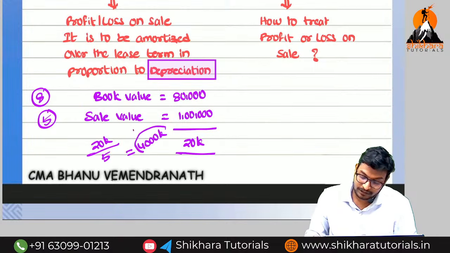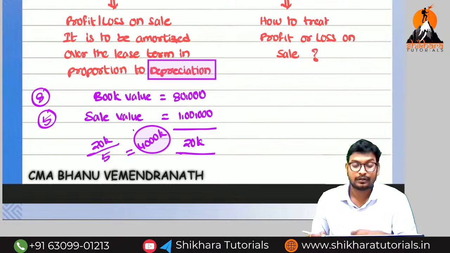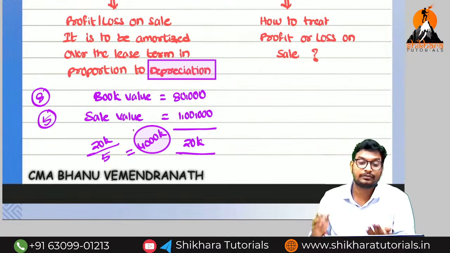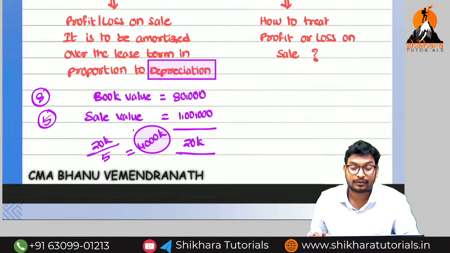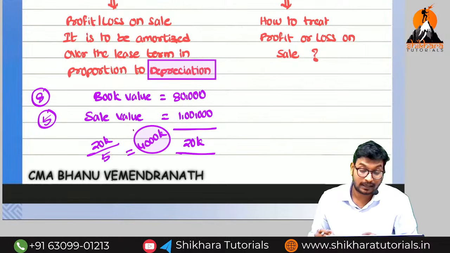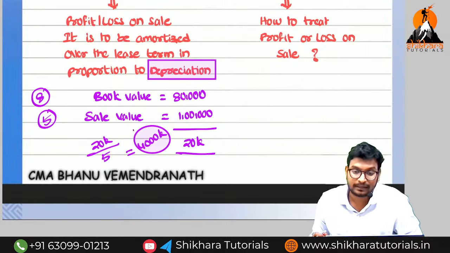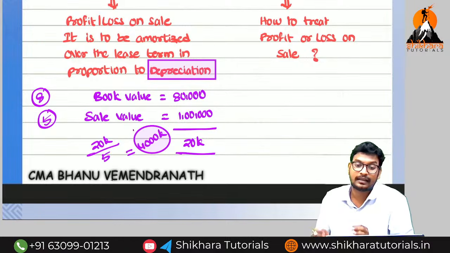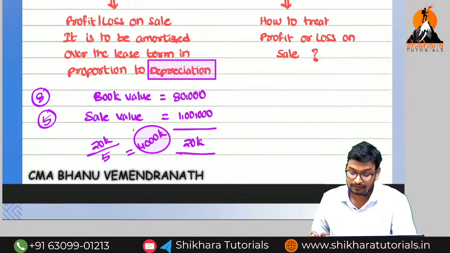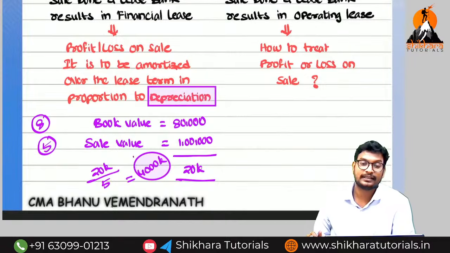Now every year how much amount do you need to transfer to the P&L account? 4,000. In the first year 4,000 we transfer to the P&L account, and the remaining 16,000 is shown on the liability side of the balance sheet. First year 4,000, second year 4,000, third year 4,000, and so on up to the fifth year. The unamortized amount is disclosed on the balance sheet liability side: 16,000, 12,000, 8,000, 4,000, 0. Are you getting the point? Like that we need to make it if it is a financial lease.